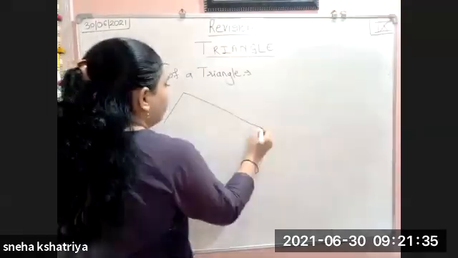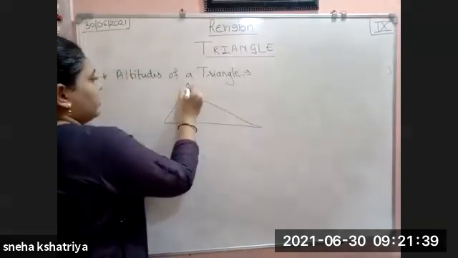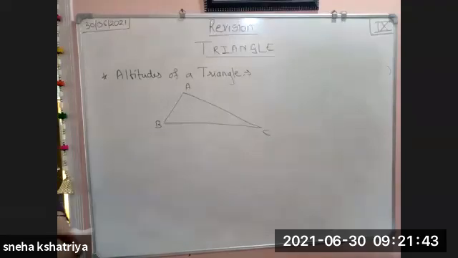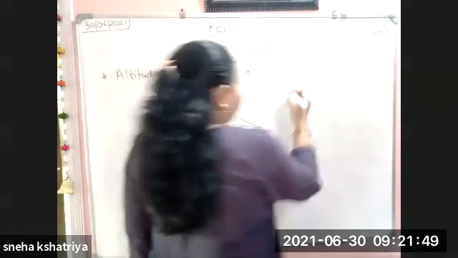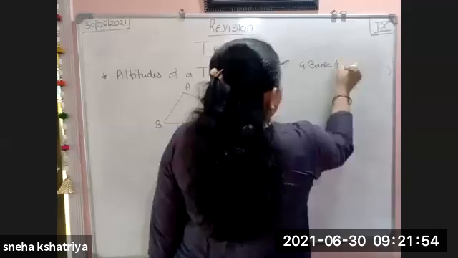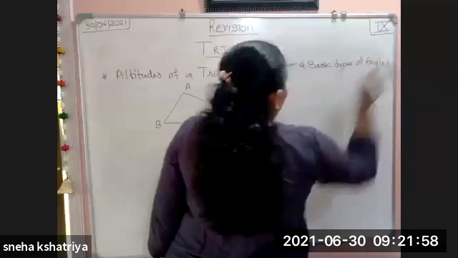Now if I draw a triangle like this, A, B, C. Okay, before starting this triangles chapter, I have told you about the angles. There are 4 basic types of angles. And what are they?